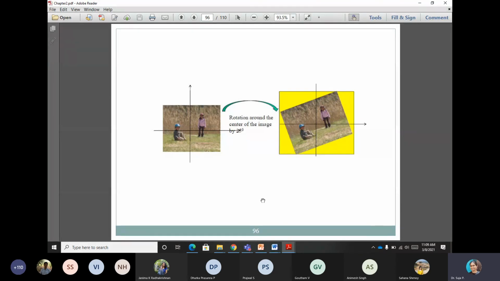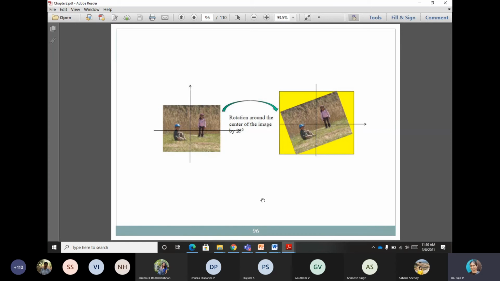The X and Y positions are altered, but the intensities which were present at the same location of the image continue to remain in the same place. Please keep this point in mind. When you perform any spatial transformation, there is no change to the intensity. We are not doing any intensity transformation.